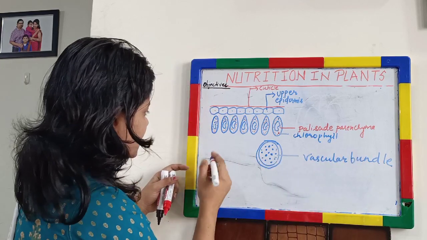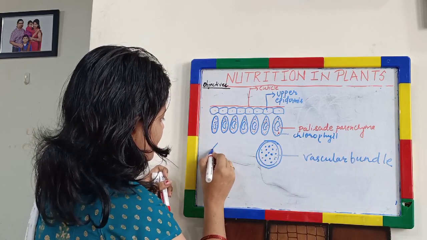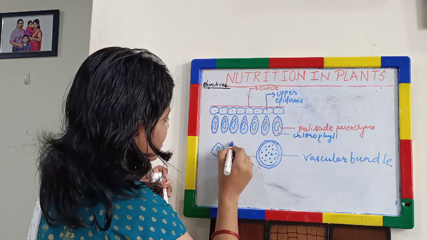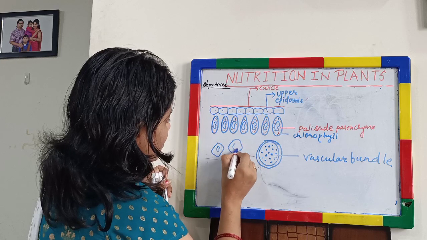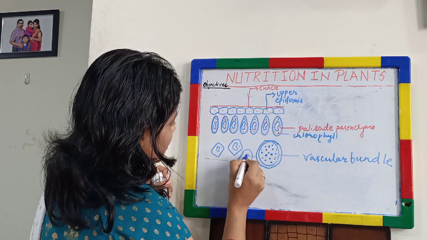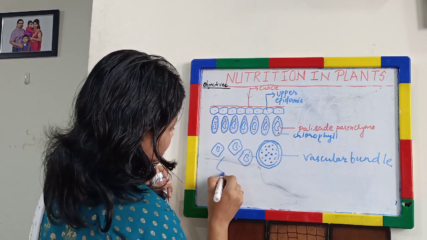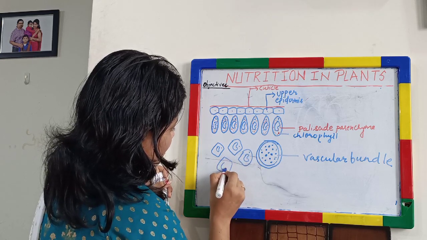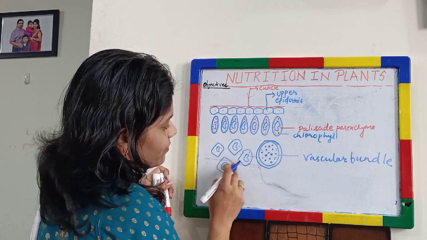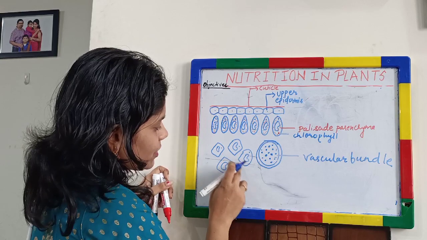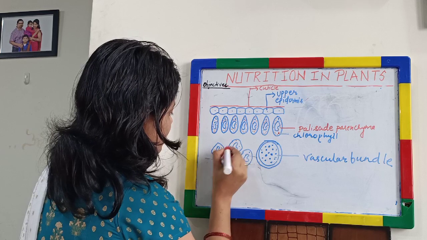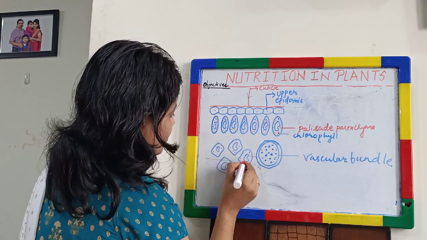And there are some other cells which are irregular in shape. You may find large intercellular spaces between them, and few chloroplasts are present in these cells also, but the number is few.